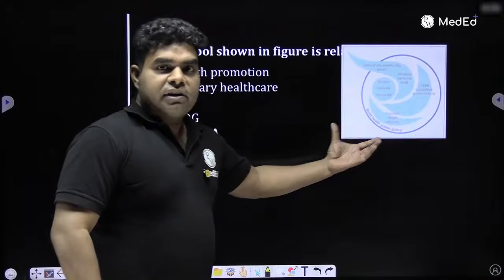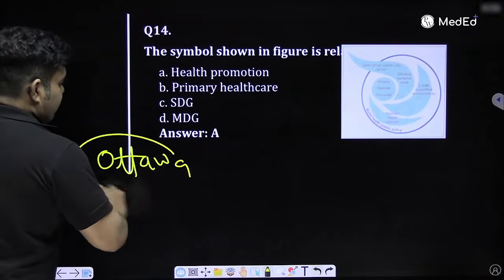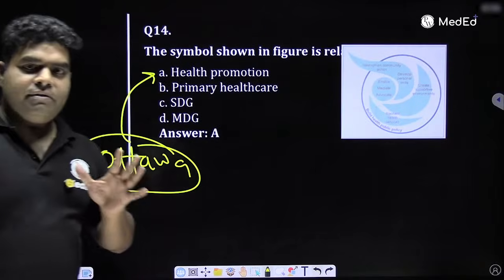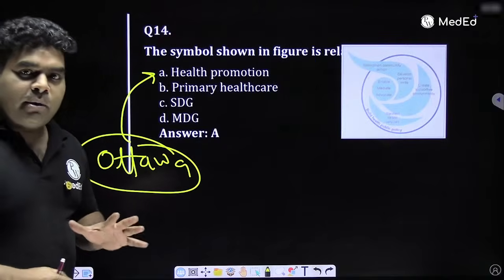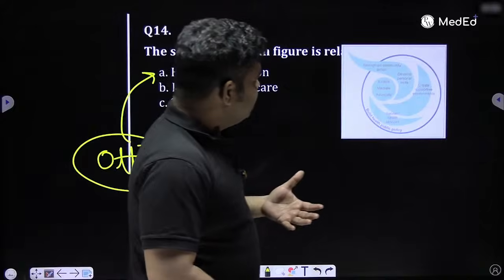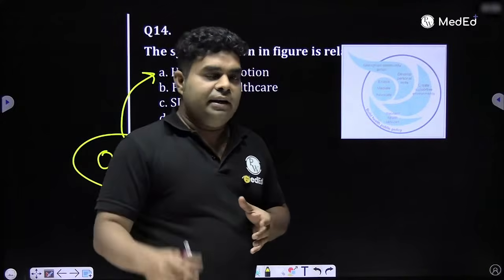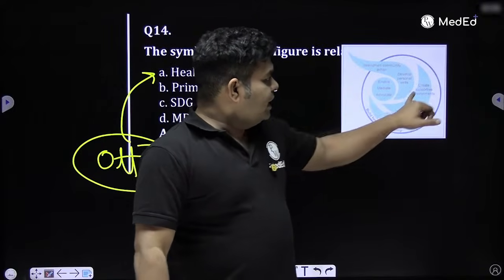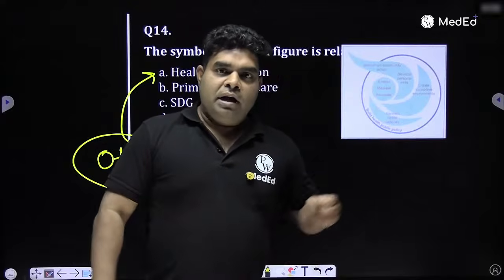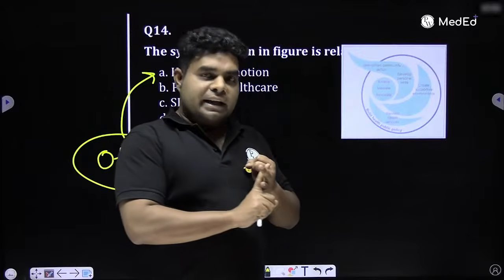This logo they can give, this is the logo of Ottawa Charter. And Ottawa Charter focuses on health promotion. So in the Ottawa Charter, they say 5 things, which you can easily remember. If you are the health minister of your country, first thing you will definitely focus on is reorienting health services towards village area. So first is reorient health services. Then you will create supportive environment, that water supply should also be good, Anganwadi food should also be good, then health will be good. So supportive environment, reorient health services.